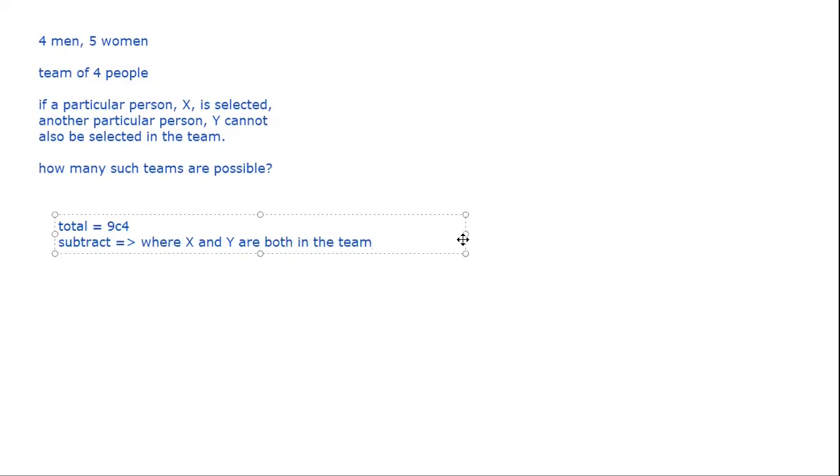If you have only X in the team and Y is not there, it's fine. Y is there, X is not there, it's fine. Neither of them is there, that's also fine. Both of them is there, there's a problem. So in how many ways can you select a team where both X and Y have been selected?